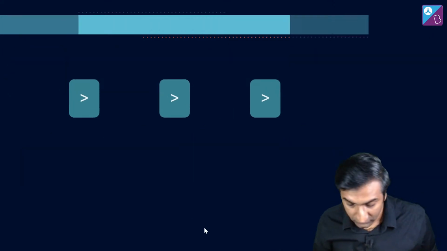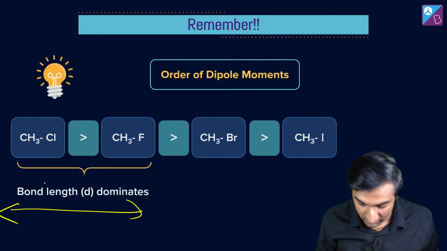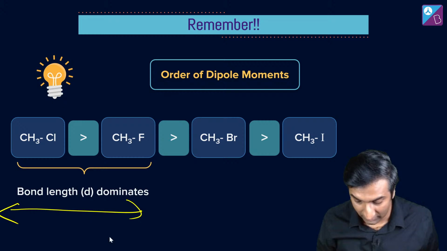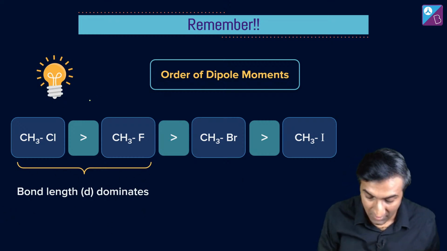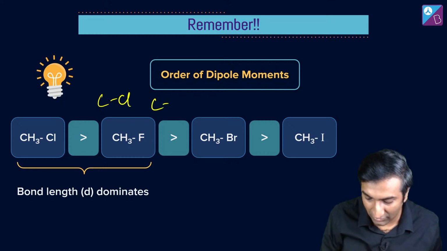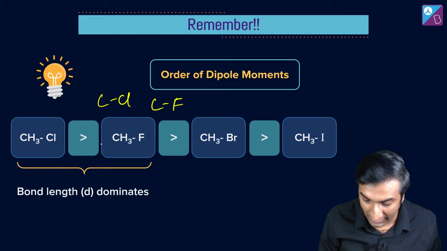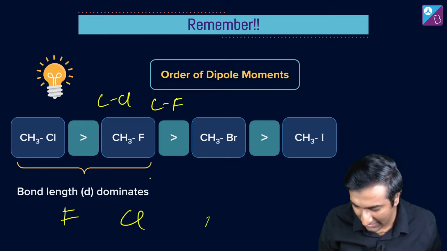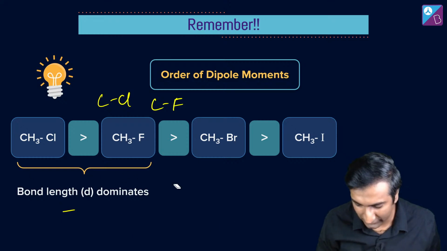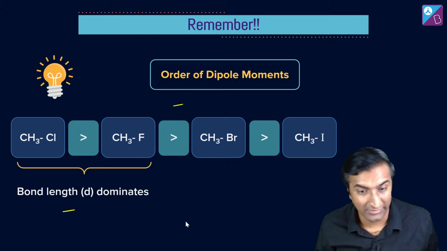Okay. Look at this. Another idea. इन दोनों में क्या है? What is the main thing here? Bond length is going to be what takes priority over here. ठीक है? मतलब C और Cl versus C और F के बीच में. ठीक है? Which is why order यहाँ पे हो गया उल्टा. You would expect कि पहले F होगा, then Cl and then Br and then I, but this changes because F बहुत छोटा है. You know that, right? F का चक्कर हमेशा random चलता ही है.